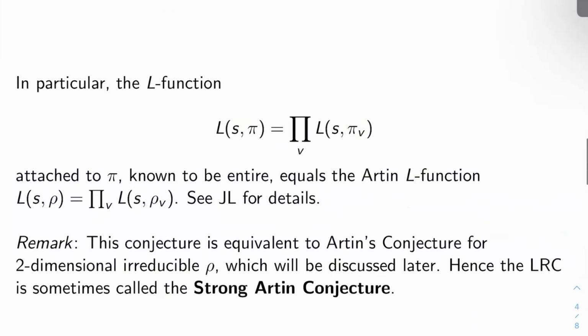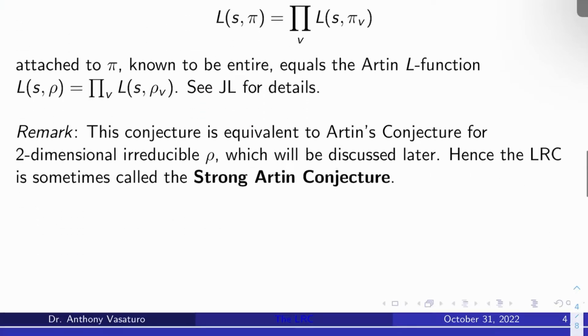All right, so in particular, I won't talk much about L functions at all, actually, but the so-called L function attached to pi, which is just the product over the places V of the local L functions, is known to be entire, and it must actually equal what we call the Artin L function, L of s, rho, attached to rho. And that L function is also a product of local L functions at each place V of F. And you can see Jacques Langlands for details and definitions about this kind of stuff. I don't want to get into this.